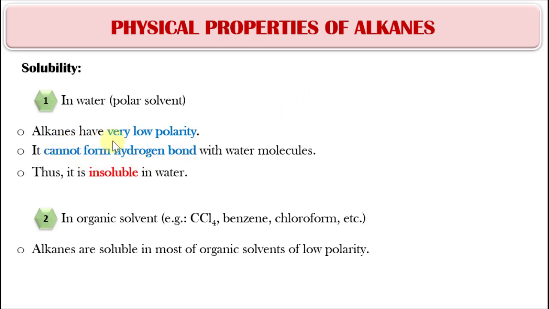That's why it has very low polarity, so it cannot form hydrogen bonds with water molecules. So alkanes are said to be insoluble in water. But in organic solvents such as CCl4, benzene, and chloroform, alkanes are soluble in most organic solvents of low polarity.